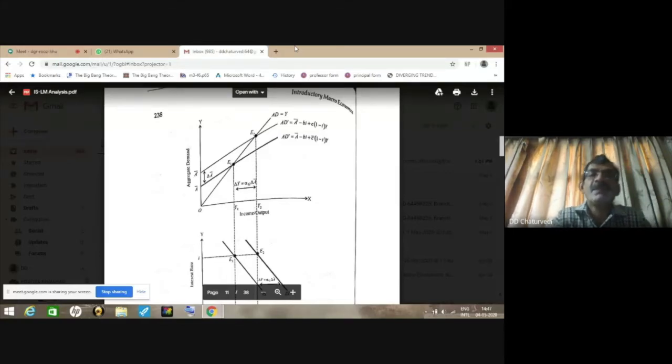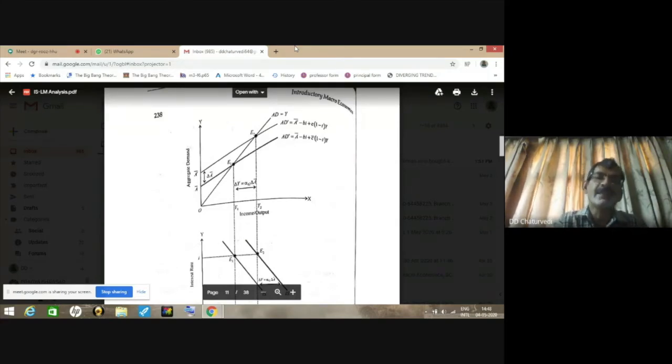The gap between these two aggregate demand curves will show delta A bar, and the horizontal difference between the two equilibrium levels will be giving us delta Y, that is the change in output or income in the equilibrium. And this change in income in equilibrium will be given by alpha G into delta A bar.